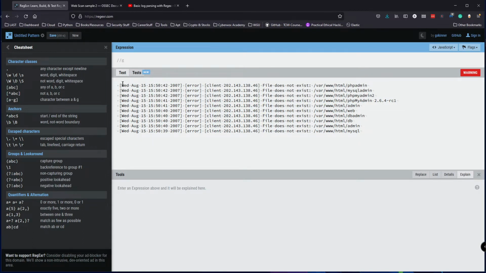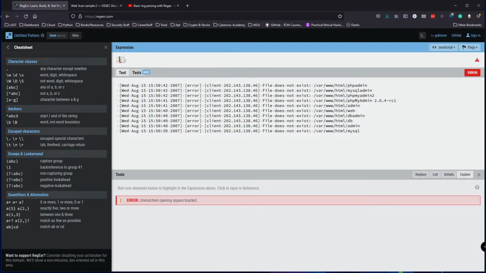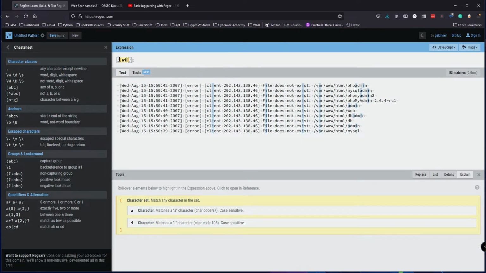Okay, so start with Wednesday. I want to filter for Wednesday. Wednesday is essentially a three-letter word, so we have to filter for letters. We'll open these square braces to match a particular character set. We're looking for A to Z lowercase, as well as A to Z uppercase. We see that we're able to filter for a bunch of things, but I want to specifically filter for Wednesday. So A to Z lowercase, and also it's 3 characters.